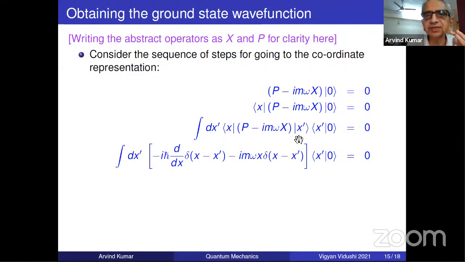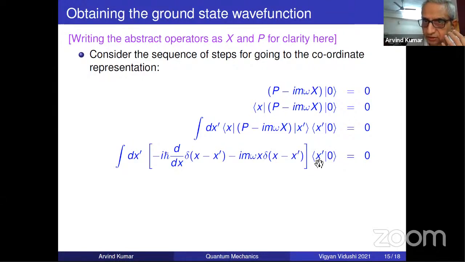The moment you take the matrix element, you sandwich these things, and now this will become the standard minus iħ d/dx. This is a wave mechanical operator. Similarly, the X abstract operator between x dash is just no abstraction. Now this is x and a delta function, and this is the wave function. Please don't get confused by this symbol. The symbol is just the ground state. I could have written it G. Don't confuse this 0 with this 0. This is the ground state of the harmonic oscillator.